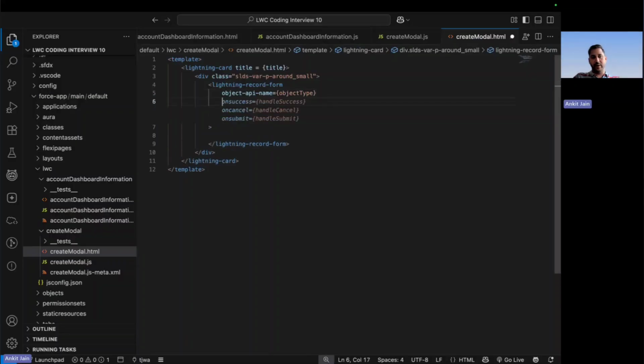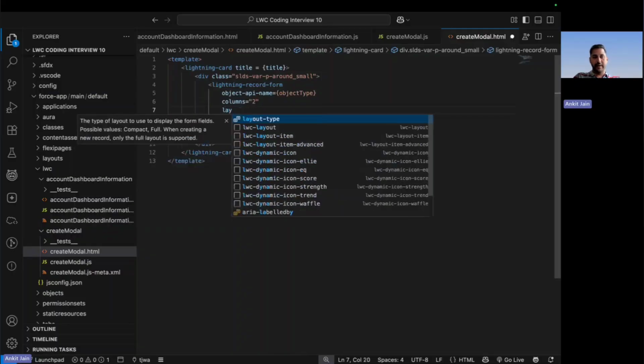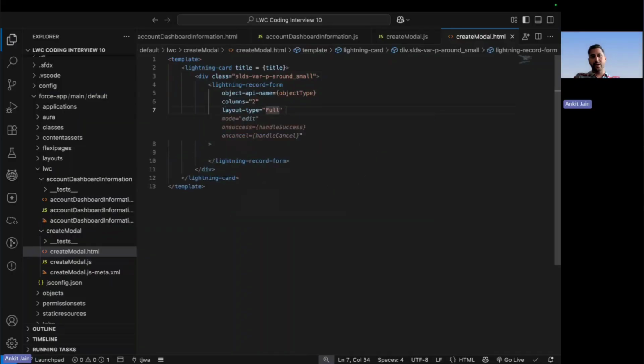Second thing that I want to do here is put the columns structure as 2, right? What all fields should come up? So here I will be putting up the layout type, and here I am putting the layout type as full, so it should show the full layout. Moreover, I want it to be available in the creation.